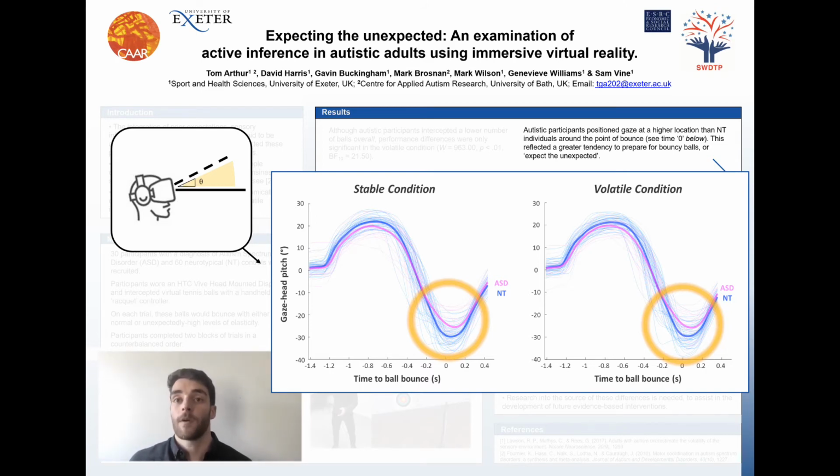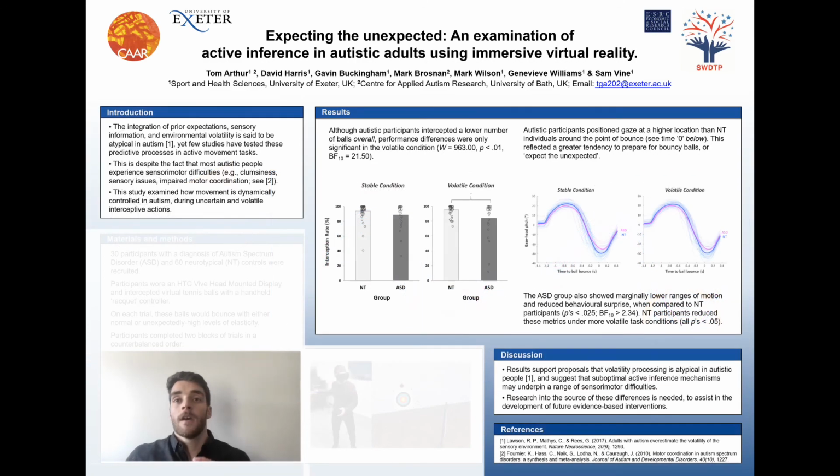than the neurotypical participants. Now, this tendency to expect the unexpected was also reflected in their kinematic data and also in some of their behavioural surprise data, which we also took from eye tracking analysis. Neurotypical participants sometimes did this, but only in volatile task conditions.